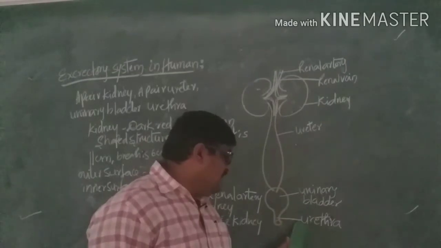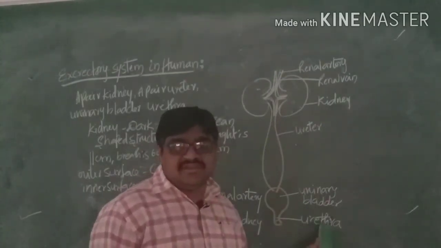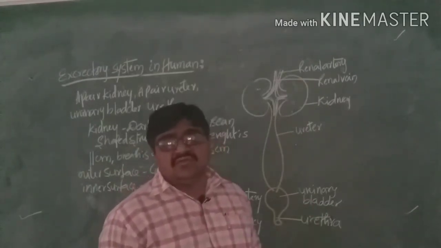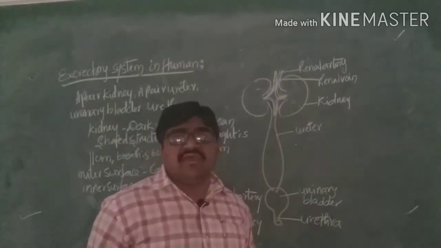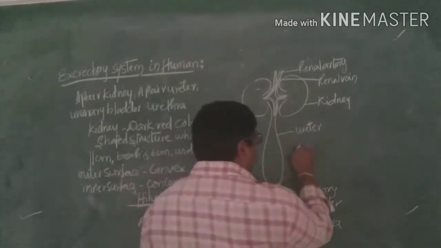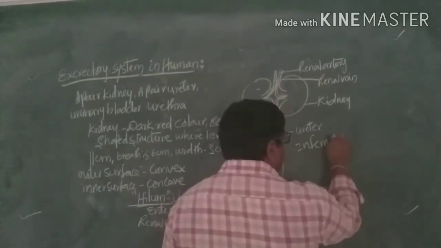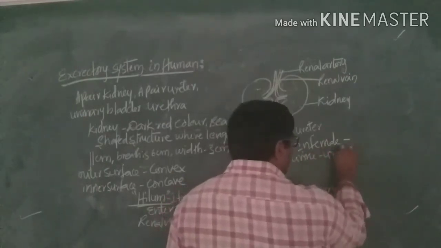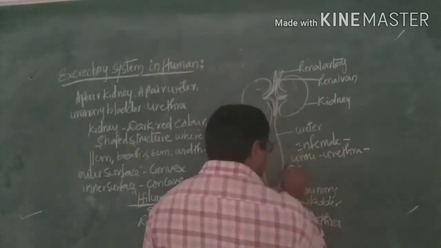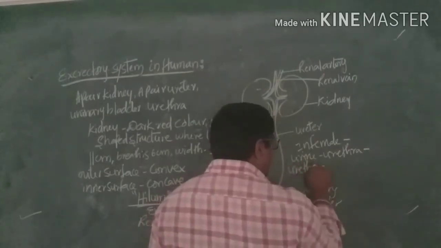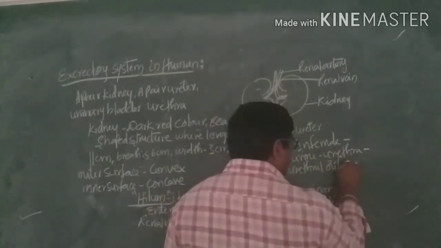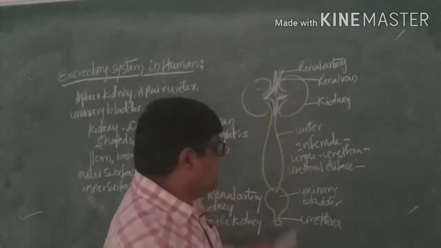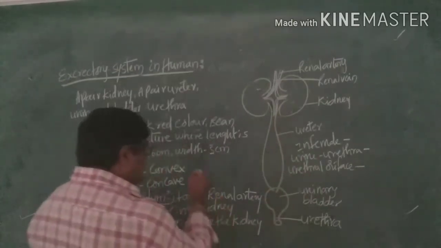At the end of this there is an urethra, which allows the urine to pass out through the urethral orifice. In females, the urine is passed through the urethra in the form of the urethral orifice. This means it passes through the urethral orifice in females.